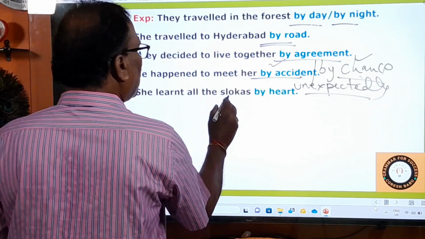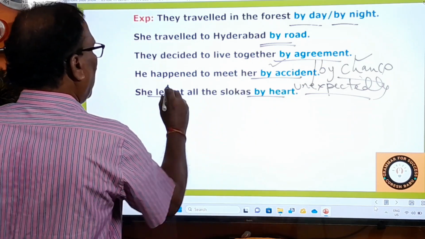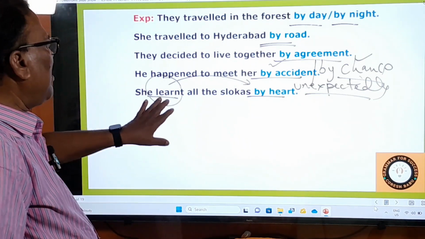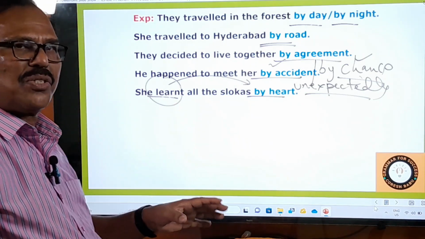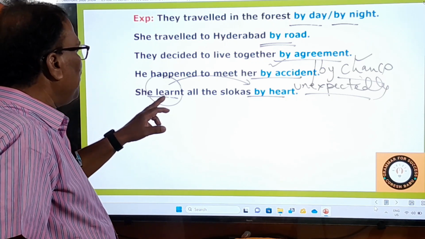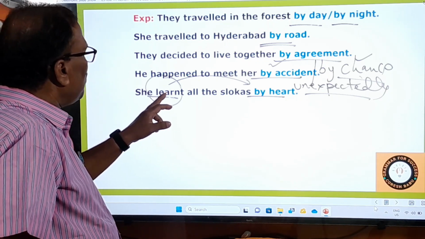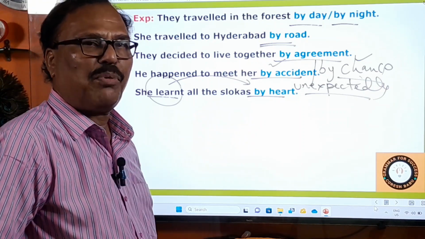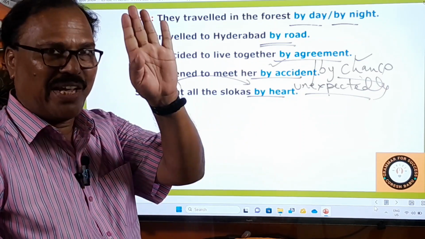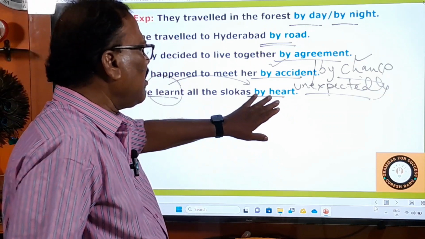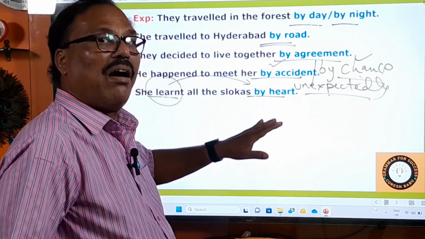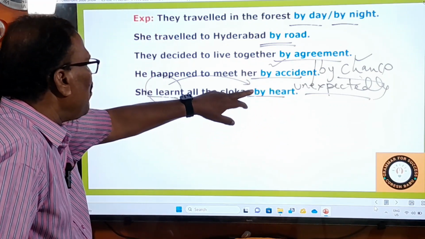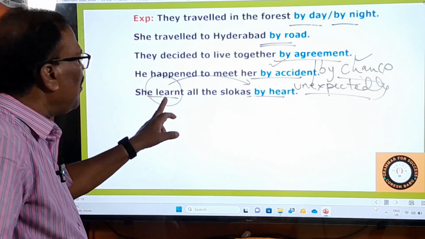She learnt all the slokas by heart. Learnt by heart. So this is very important, please. Most of the students, and even most of the teachers, make a mistake here. They simply say, "Have you by hearted the poem?" Please, it's a mistake. By heart is not a verb. Have you by hearted the answer? No, that's bad. You have to use "by heart" with "learn."